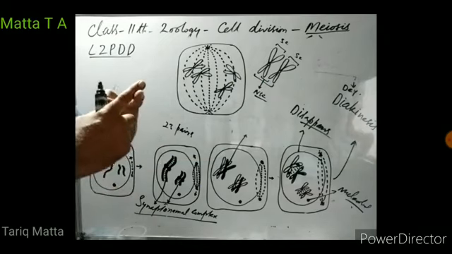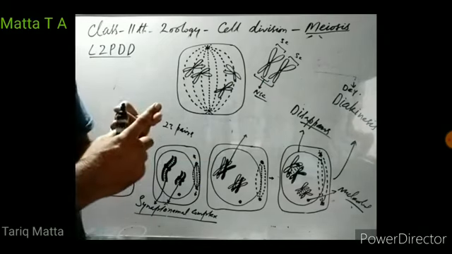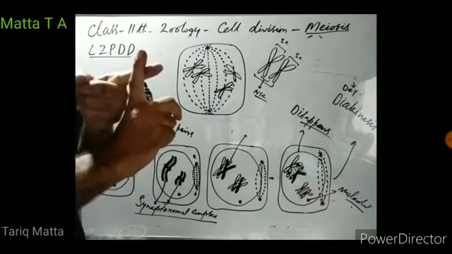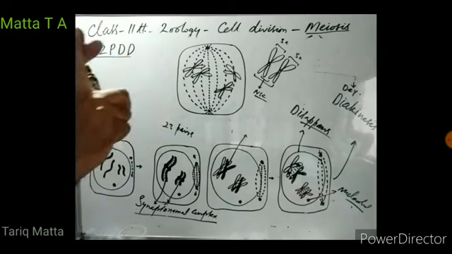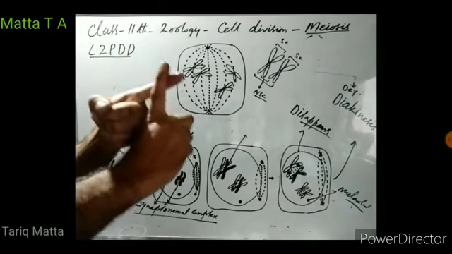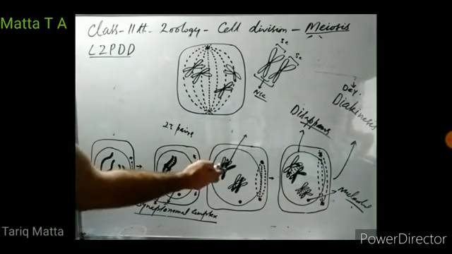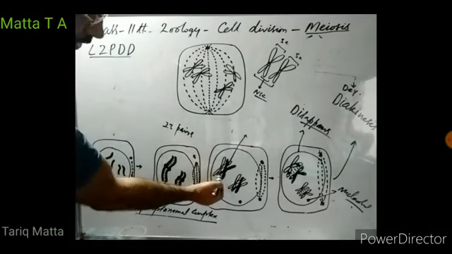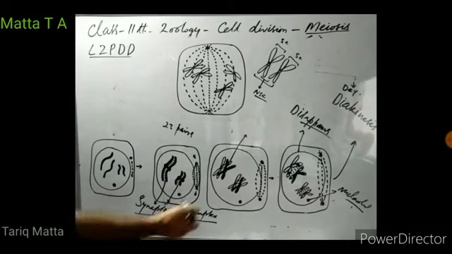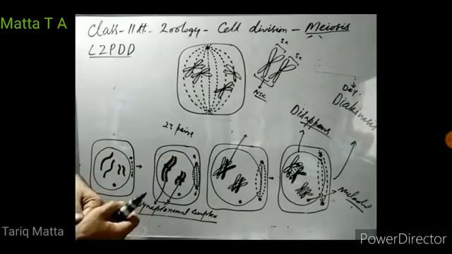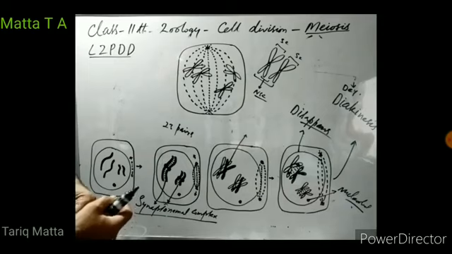So they have formed cross-like structures at various points. These cross-like structures, where the chromatids are overlapping, are known as chiasmata. In this diagram, I have shown chiasmata here and here only, right? In reality, these chiasmata are formed at many places.